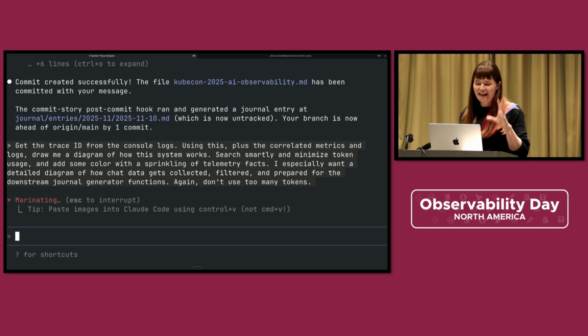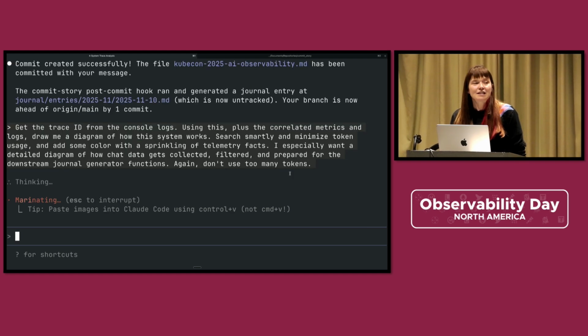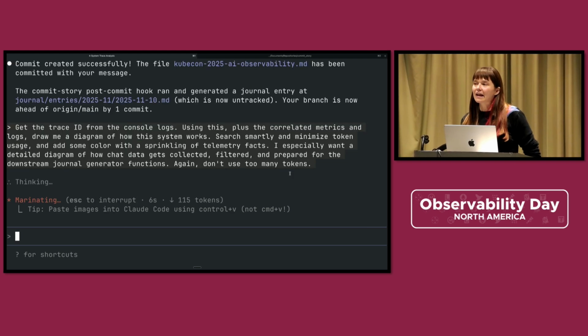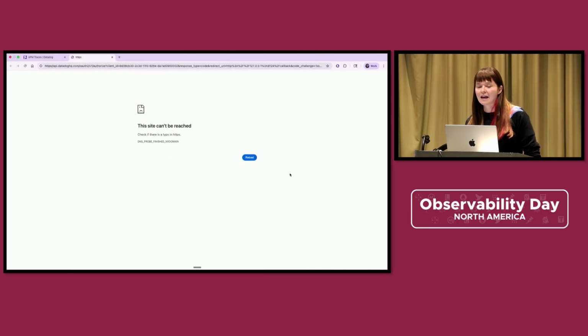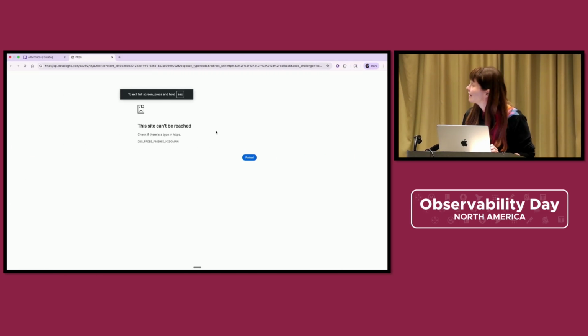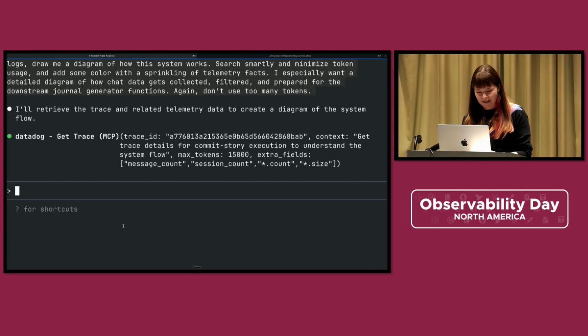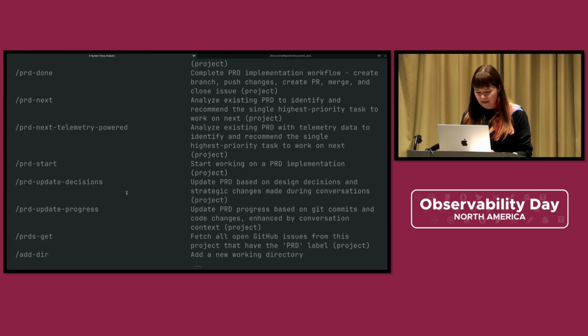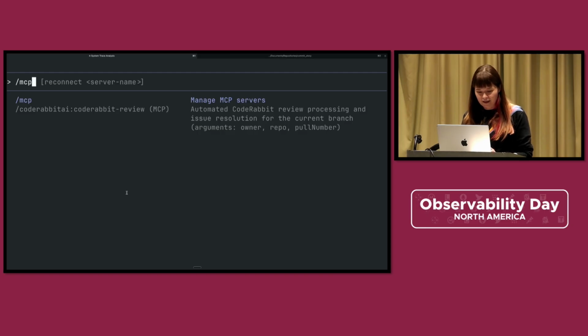All right, while it works on that, I'm going to be honest, I've given this talk before, and I usually give it to a non-observability audience. Oh, I just need to re-authenticate to Datadog. No biggie. We got this. Escape. We're going to MCP, reconnect.